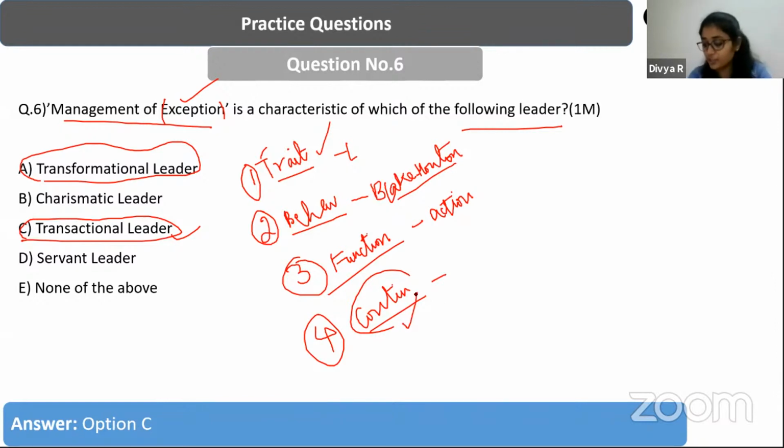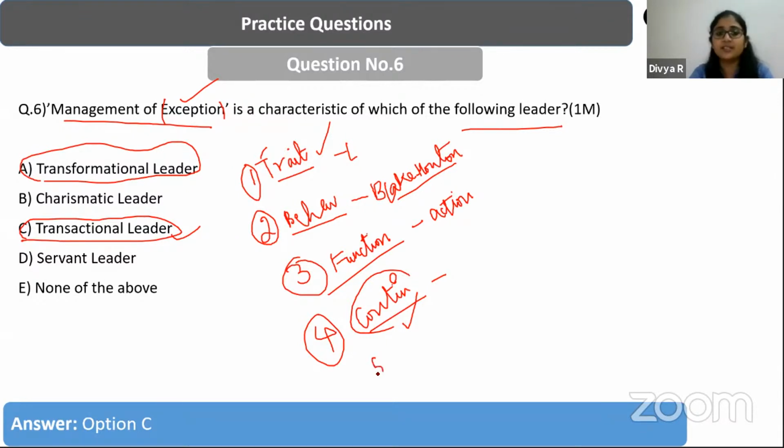John Adair's functional theory, yes. So contingency theory is a situational leadership based on the situation. Leaders emerge is what contingency theory believes in. There are a lot of such contingency theories, like the Fiedler contingency leadership theory. We've got the path-goal theory. All of these fall under the category of contingency theories.